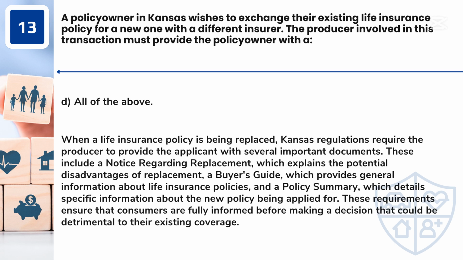Answer: D. All of the above. When a life insurance policy is being replaced, Kansas regulations require the producer to provide the applicant with several important documents. These include a notice regarding replacement, which explains the potential disadvantages of replacement, a buyer's guide, which provides general information about life insurance policies, and a policy summary, which details specific information about the new policy being applied for. These requirements ensure that consumers are fully informed before making a decision that could be detrimental to their existing coverage.